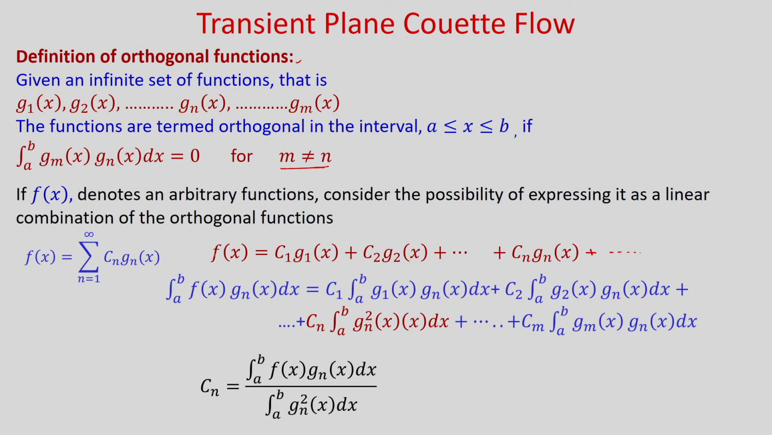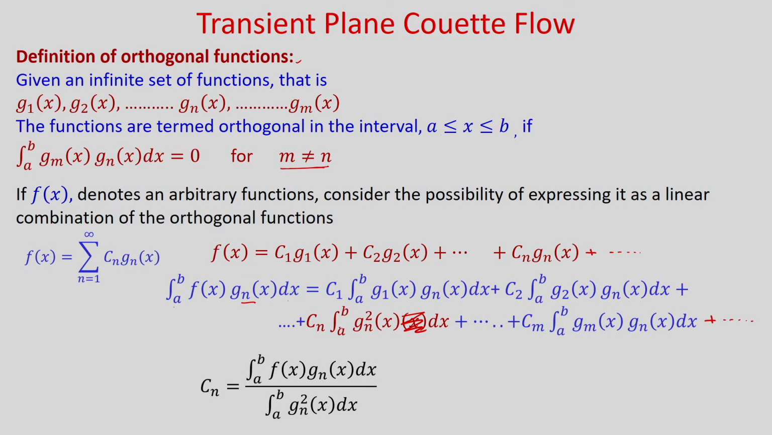So, you can see now in the left hand side we are multiplying with Gn(x) and we are integrating a to b. Similarly, in the right hand side also you multiply and integrate. So, C1 is a coefficient, it is not a function of x, so you can take it outside: integral a to b g1(x) gn(x) dx, plus C2 integral a to b g2(x) gn(x) dx, plus Cn integral a to b gn(x) square dx, plus it will continue, and let us say for m, Cm integral a to b gm(x) gn(x), and plus it will continue to infinity.